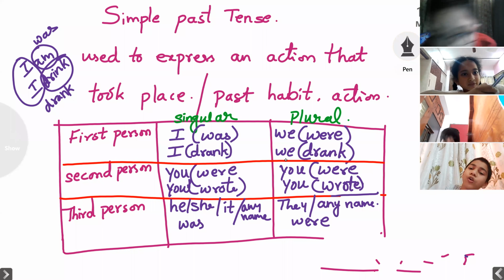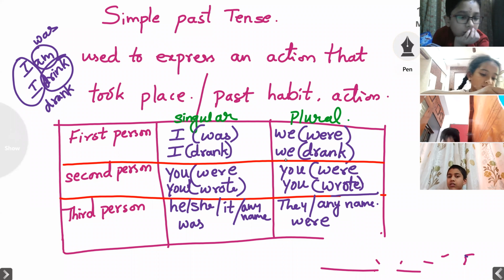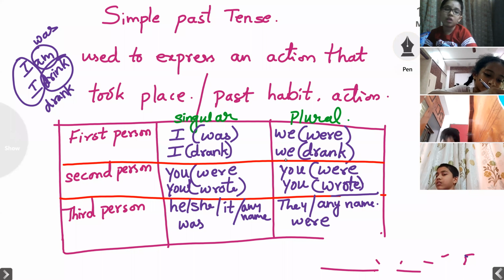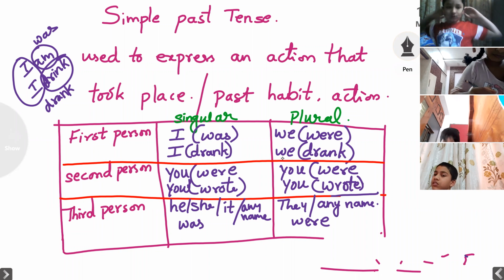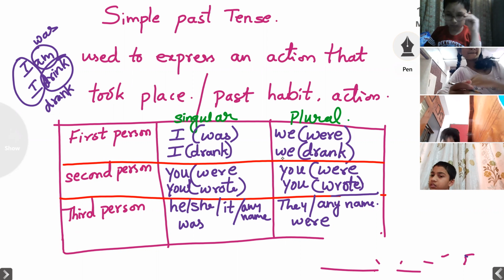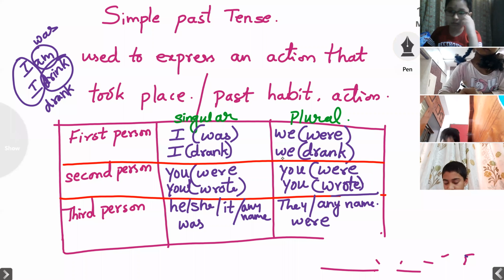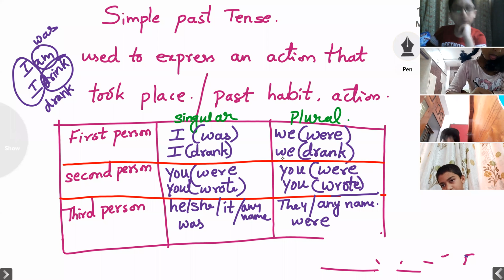No, ma'am. Some are regular verbs and some are irregular verbs. With regular verbs, what do you have to add? In our previous class, we discussed ed or d. We have to add d or ed with a regular verb. With an irregular verb, you should not add d or ed. So let us see some examples now.